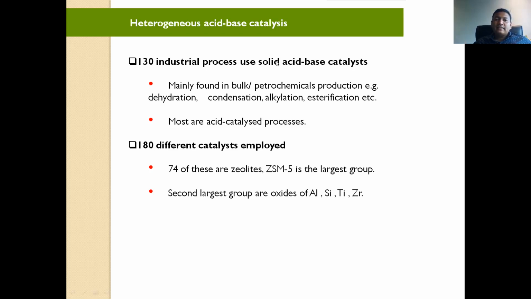So industrial processes use solid acid based catalysis, mainly found in petrochemicals production. There are some methods which are dehydration, condensation, alkylation, or esterification. To carry out this type of reactions, they are using it.